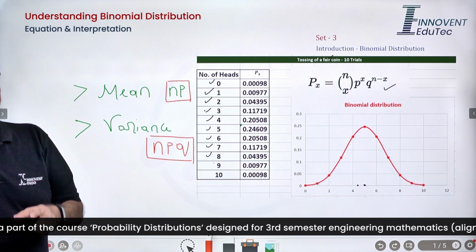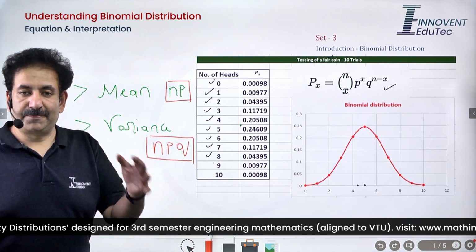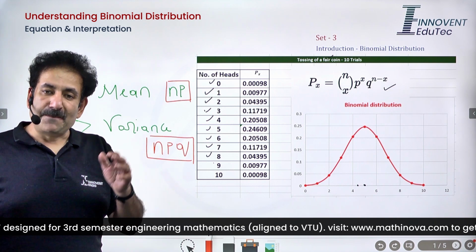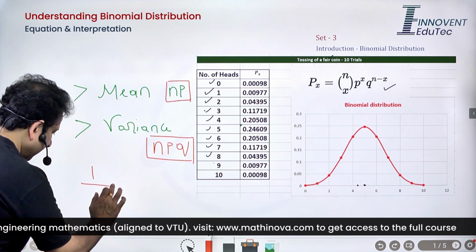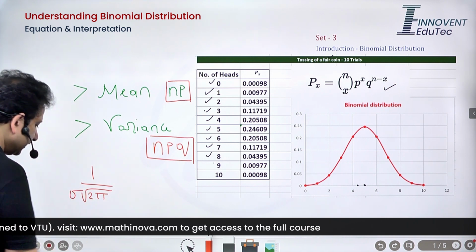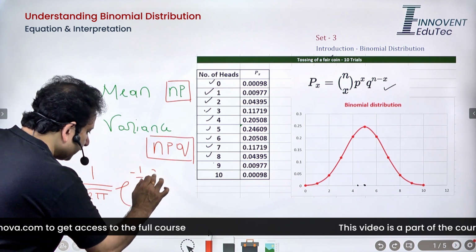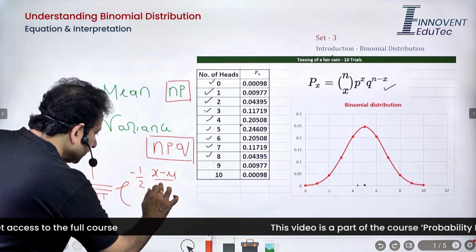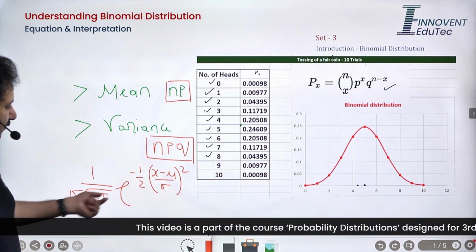Because in order to develop the mathematical definition of a Gaussian distribution or bell curve, you require mean and variance, right? Because if I recall the expression, what is that? 1 by root of 2 pi, the standard deviation, e power minus half, x minus mu by sigma, whole square. Do you appreciate that sigma and mu?